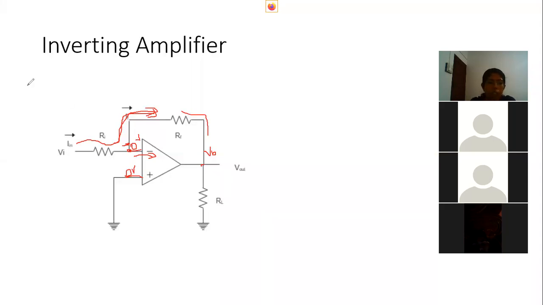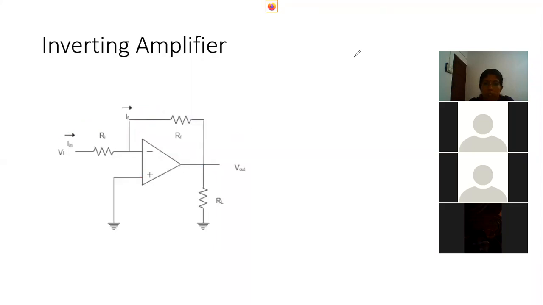That means the current coming from the input is almost the current flowing through the feedback resistor. So Ii will be equal to IF. We are assuming these two currents are almost equivalent.